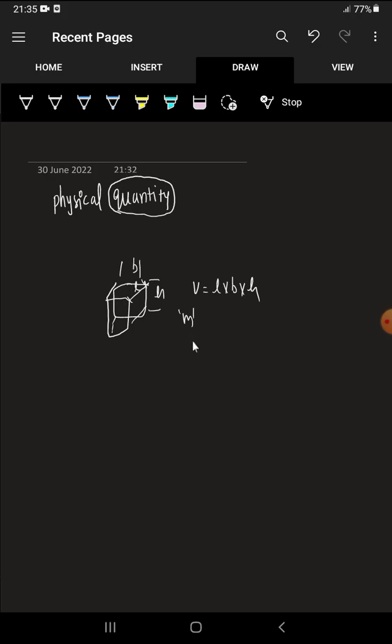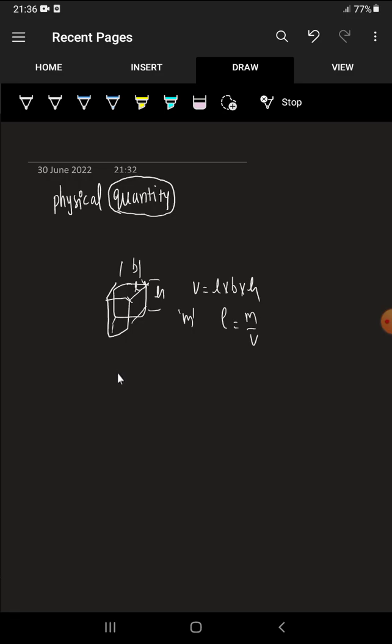Similarly it has density, that is mass by volume. Whatever behavior the matter exhibits in nature is simply called a property. Now I am classifying these properties in two ways.